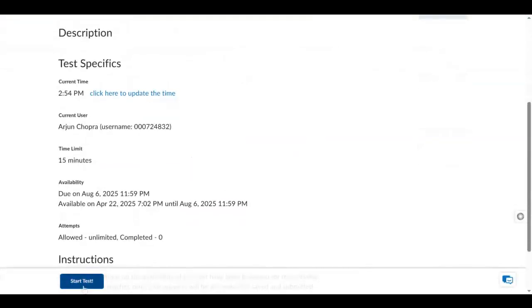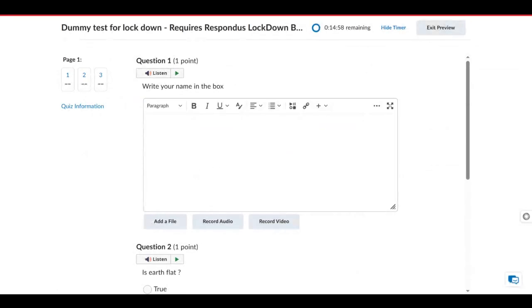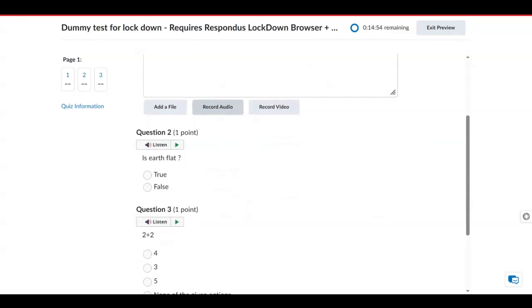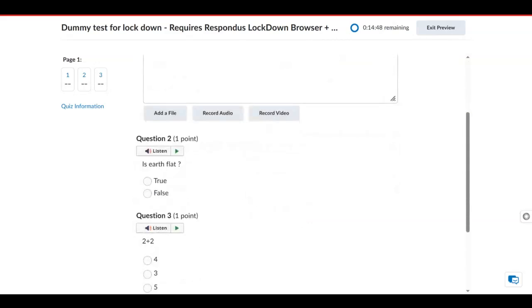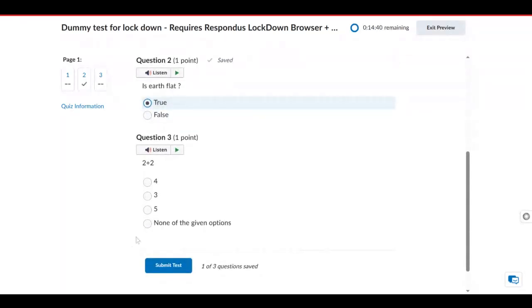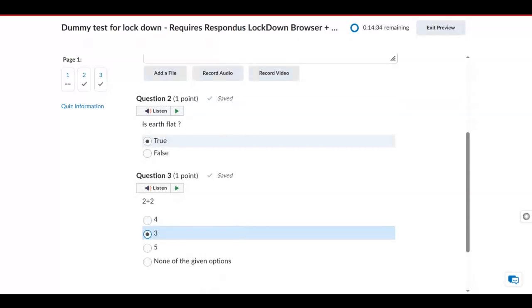And if I start the test, down here there are two different types of questions. One is the multiple choice questions, another is the long answer questions. Long answer questions means where you have to show your work. For multiple choice questions, whatever the answer is, you can put it down here. For example, the first answer I've marked with this one, and the second one, 2 plus 2 is maybe 3 or 4 or 5, I don't know, I marked it as 3.